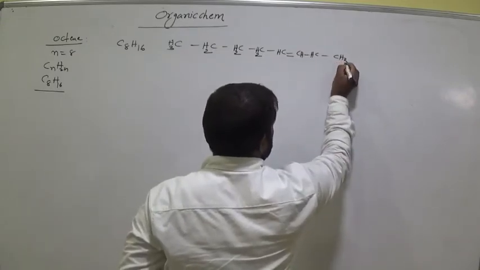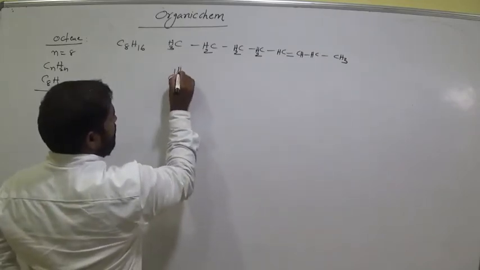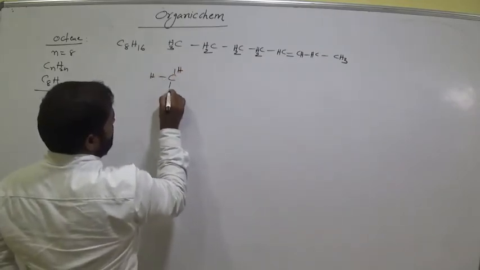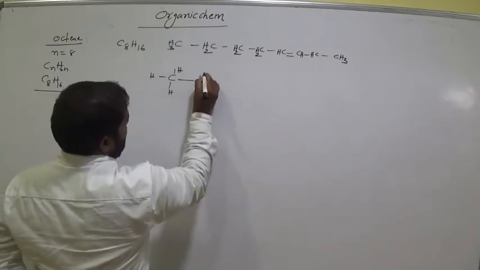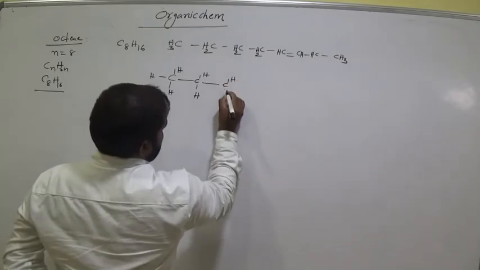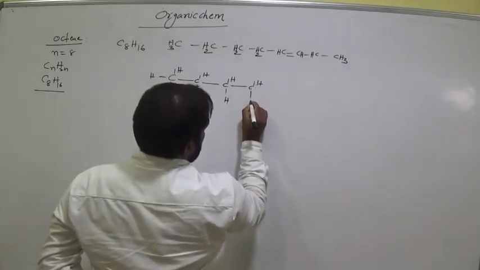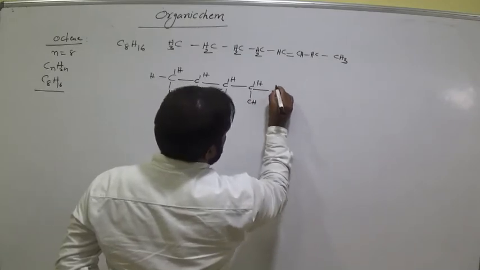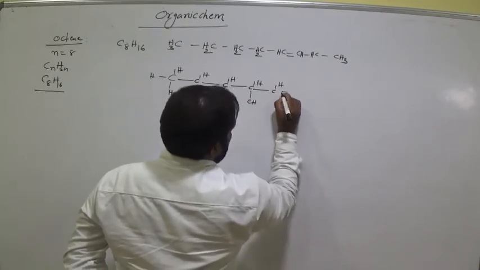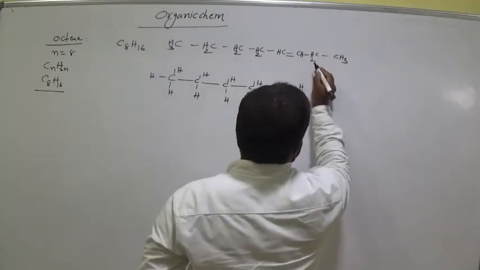This one is with 3, and its actual representation is: this is the carbon, hydrogen, this one is hydrogen, this is hydrogen, and this one hydrogen, hydrogen and hydrogen. This one CH, double bond CH, here it is H2, am I right?